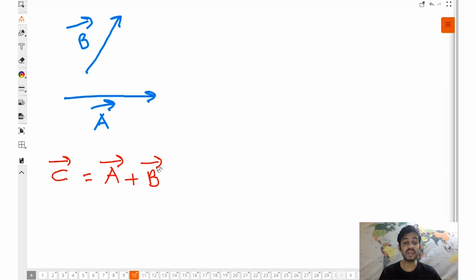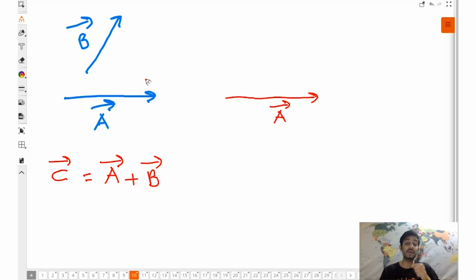So what does triangle law suggest? First of all, let's keep A vector as it is, no confusion there. B vector we should take in order. What does taking in order mean? पहले वेक्टर के हेड पर सेकंड वेक्टर की टेल आनी चाहिए. Can we do that? Obviously we can do.